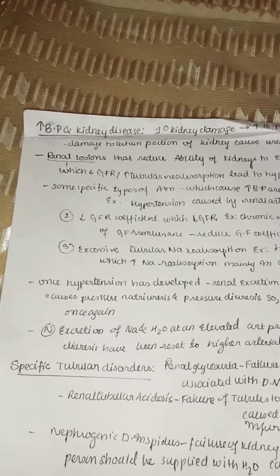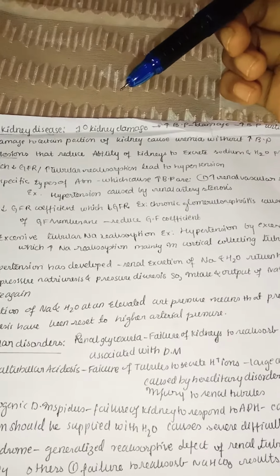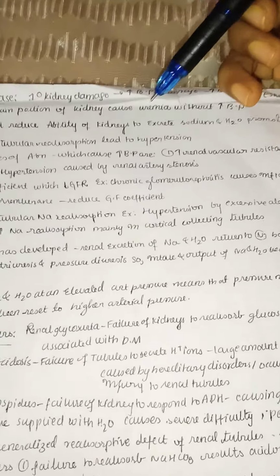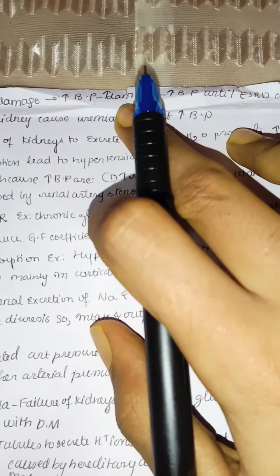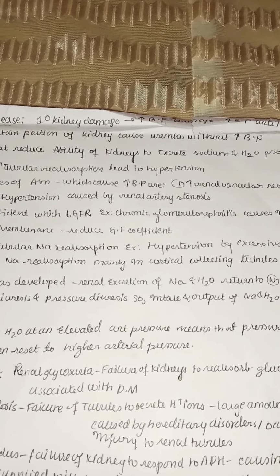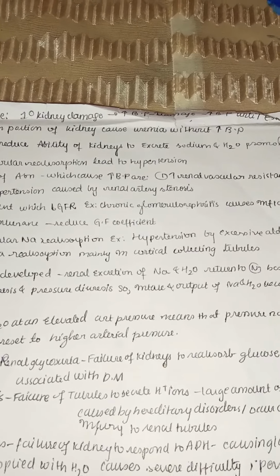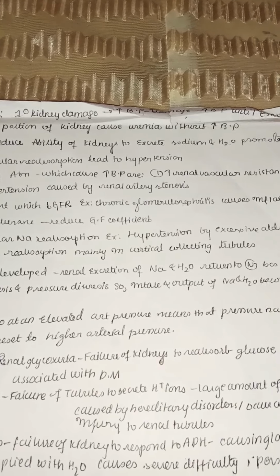Now let us see how hypertension and kidney disease are related. Whenever there is primary kidney damage, it will lead to increase in blood pressure. This increase in blood pressure will increase the damage to the kidney. This is like a vicious cycle, because as the blood pressure starts increasing, it will damage the kidney, because more blood pressure means more blood flow coming to the kidney, less time for reabsorption.